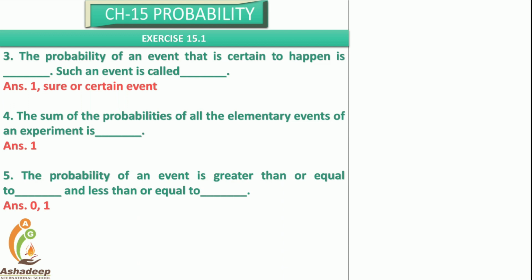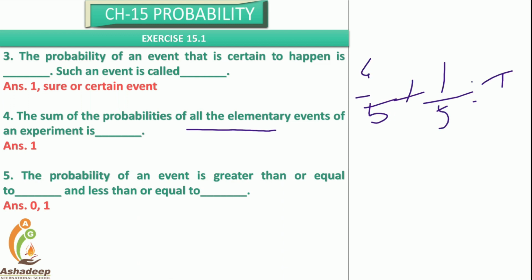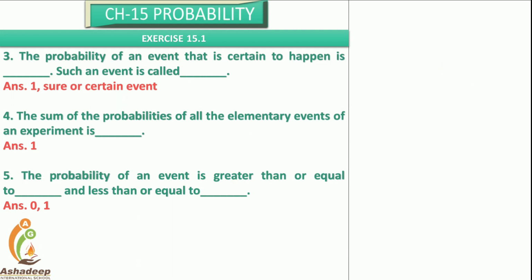The sum of the probabilities of all the elementary events of an experiment is 1. We saw that 4 upon 5 plus 1 upon 5 is equal to 1. In that manner, 1 upon 6 plus 1 upon 6 plus 1 upon 6 plus 1 upon 6 is equal to 1. Those examples we saw in the previous lecture.